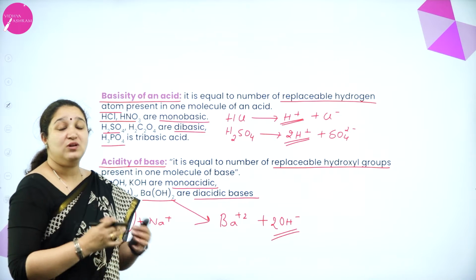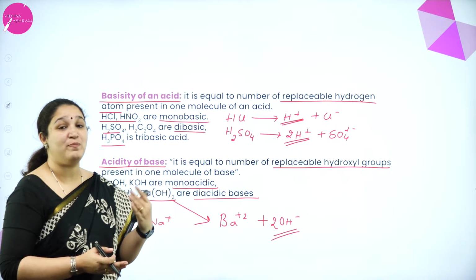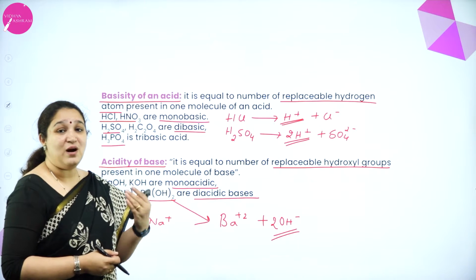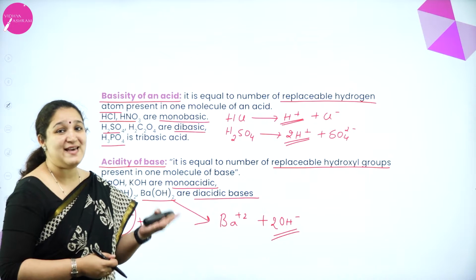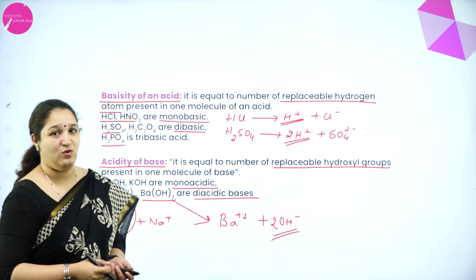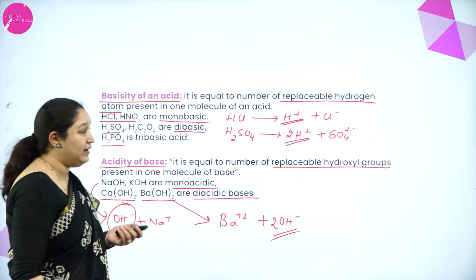So the number of replaceable hydrogen atoms in an acid is called basicity of an acid. The number of replaceable OH minus ions in a base is called acidity of a base. Okay, I hope you have understood the basicity and acidity part.